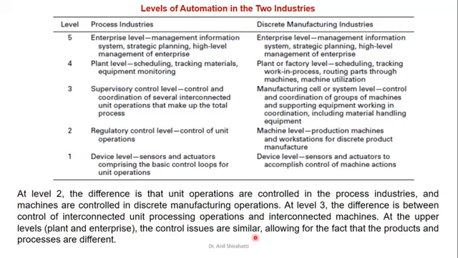At level 2, the difference is unit operation control in process industry, and machine control in discrete industries. At level 3, it is the control of interconnected unit process operations and interconnected machines. At the upper levels, that is plant and enterprise, the controls are similar, allowing for the fact that the product and process are different.